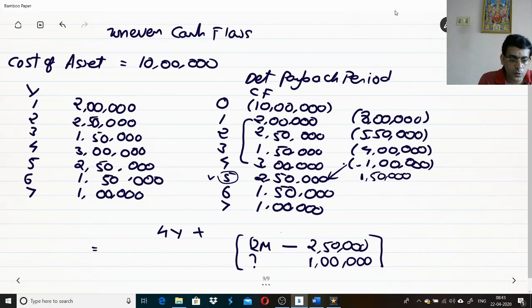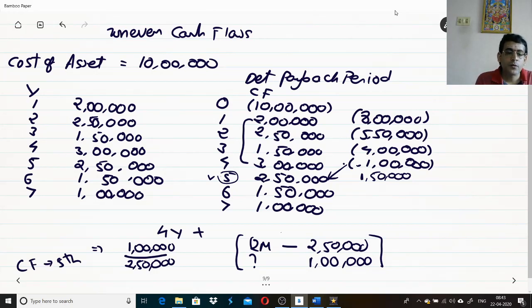That means what we are trying to do here, 1 lakh divided by 2 lakhs 50,000. So what is 2 lakhs 50,000? 2 lakhs 50,000 is nothing but cash flow of the 5th year. So cash flow of the 5th year is 2 lakh 50. What is this 1 lakh? This 1 lakh is nothing but balance to be recovered. So balance to be recovered is 1 lakh. This 1 lakh is recovered out of 2,50,000.